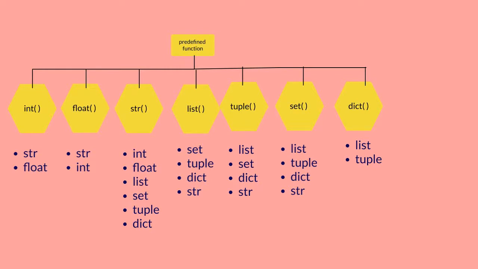Similarly, list is used to convert set, tuple, dictionary and string data types to list data type. The tuple function is used to convert data types like list, set, dictionary and string to the tuple data type, and the set function is used to convert data types like list, tuple, dictionary and string to the set data type, and dict can be used to convert data like list and tuple.